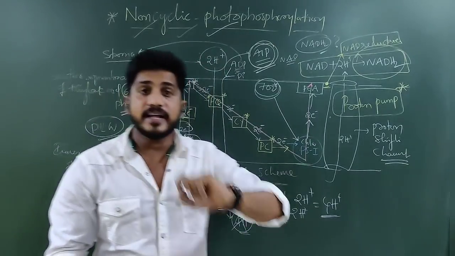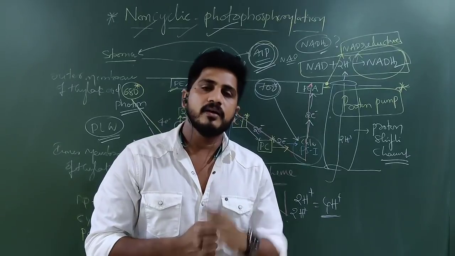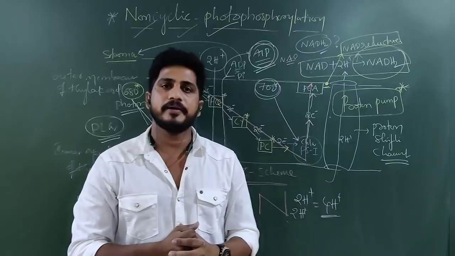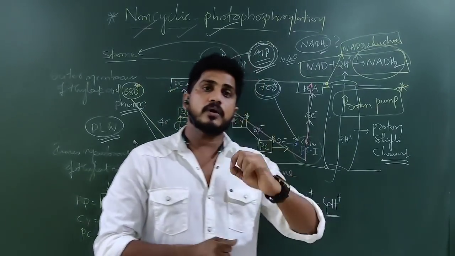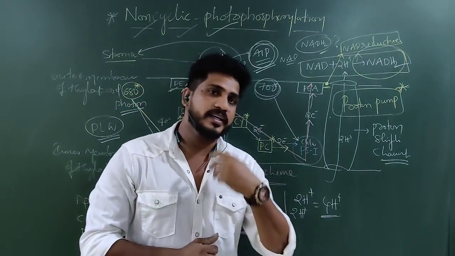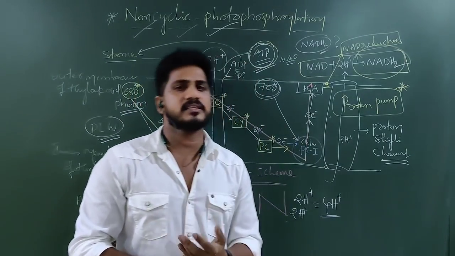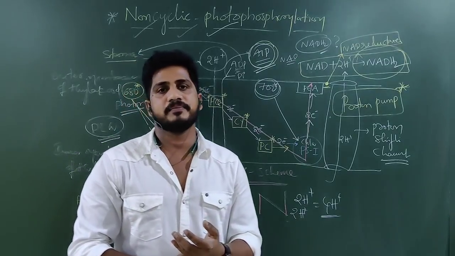Whereas cyclic photophosphorylation occurs in the lamella. What is lamella? It is a tube-like structure which connects one thylakoid to another thylakoid. Refer to the last class's structure of the chloroplast. In that, only PS1 is present, so electron replacement by water splitting is absent, so electrons are coming back. There also ATPs are synthesized, but not NADH2. Why? In the next class we will see.